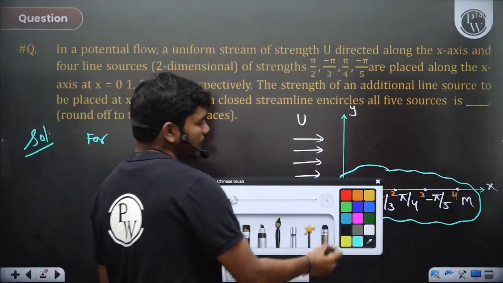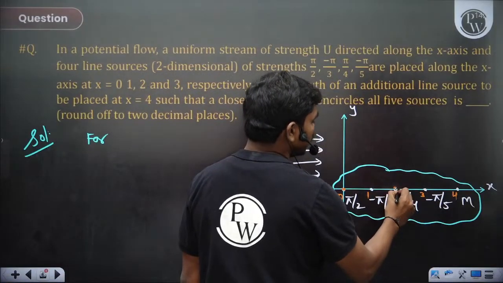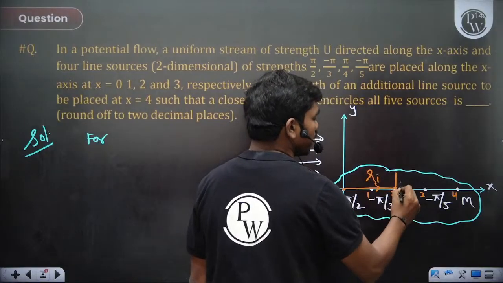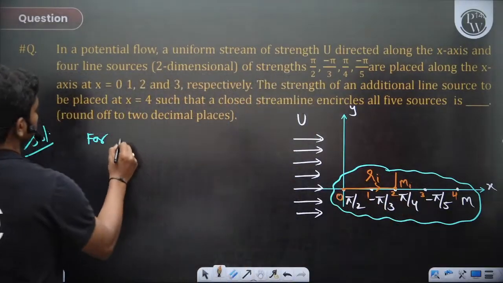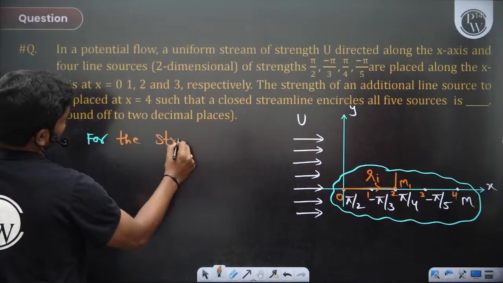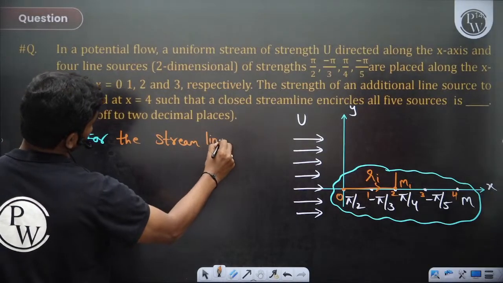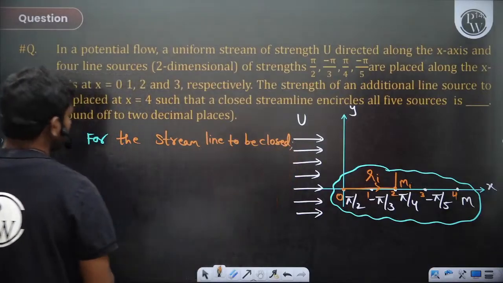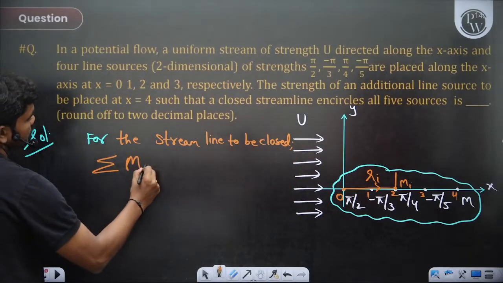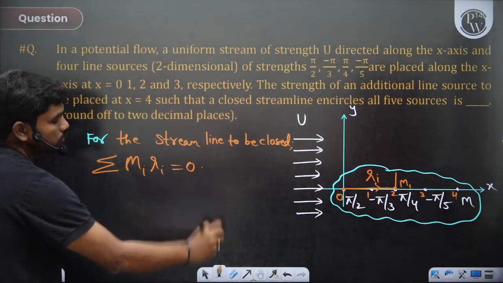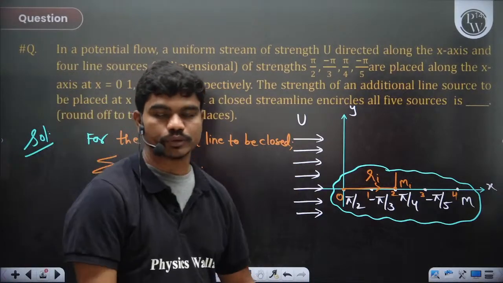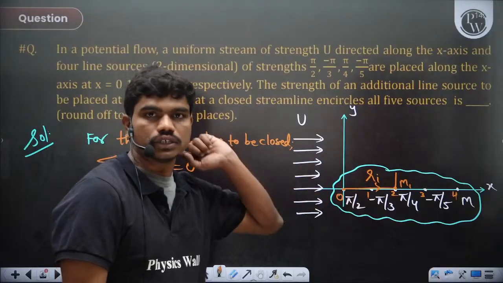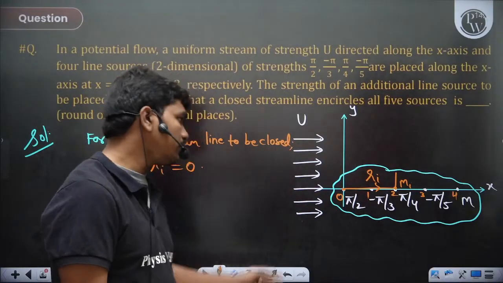Normally in reality, if there are n number of sources and the radius of this source from the origin is ri, for example, and this is mi, then for the streamline to be closed, the summation of all the sources mi into ri is equal to 0. So basically when you do the superposition, you will figure out that the moment of each of the sources about that origin should be 0 actually. Okay, so that's how you can get it.